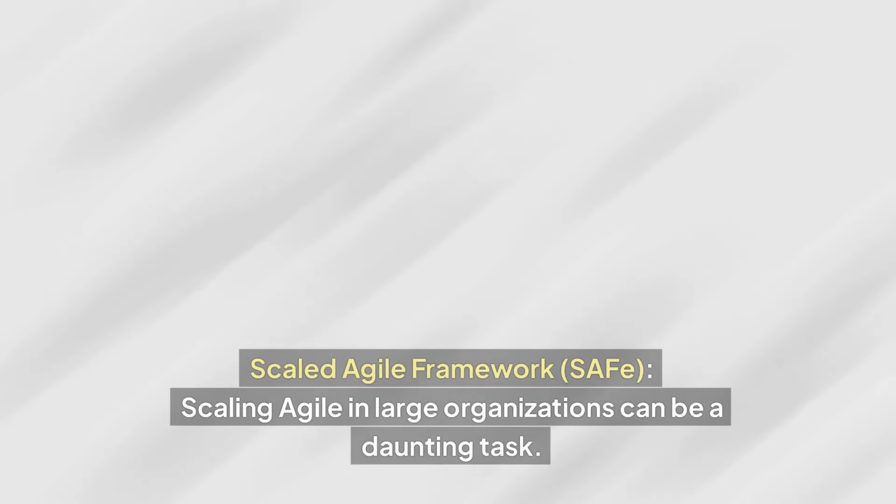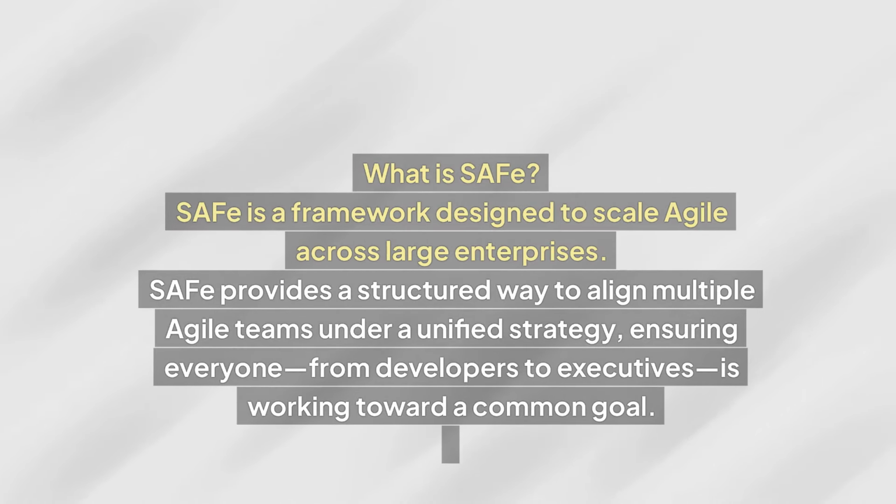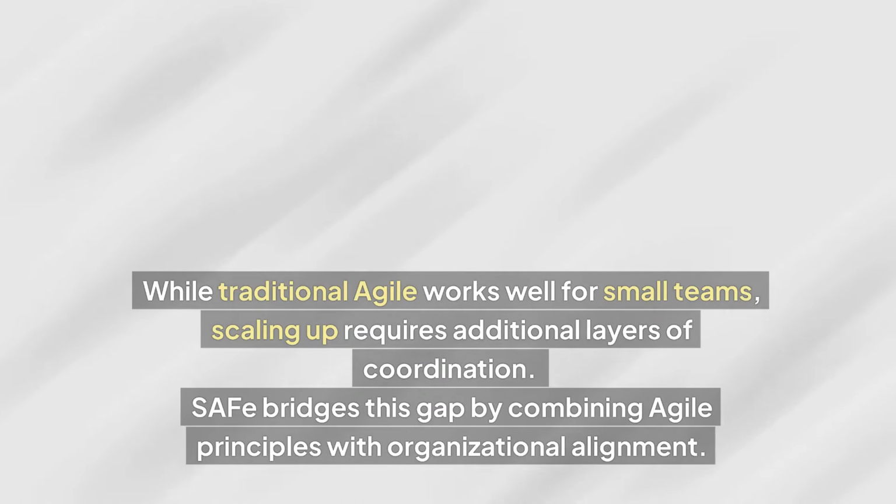Scaled Agile Framework, SAFe. Scaling Agile in large organizations can be a daunting task. What is SAFe? SAFe is a framework designed to scale Agile across large enterprises. SAFe provides a structured way to align multiple Agile teams under a unified strategy, ensuring everyone, from developers to executives, is working toward a common goal. While traditional Agile works well for small teams, scaling up requires additional layers of coordination. SAFe bridges this gap by combining Agile principles with organizational alignment.